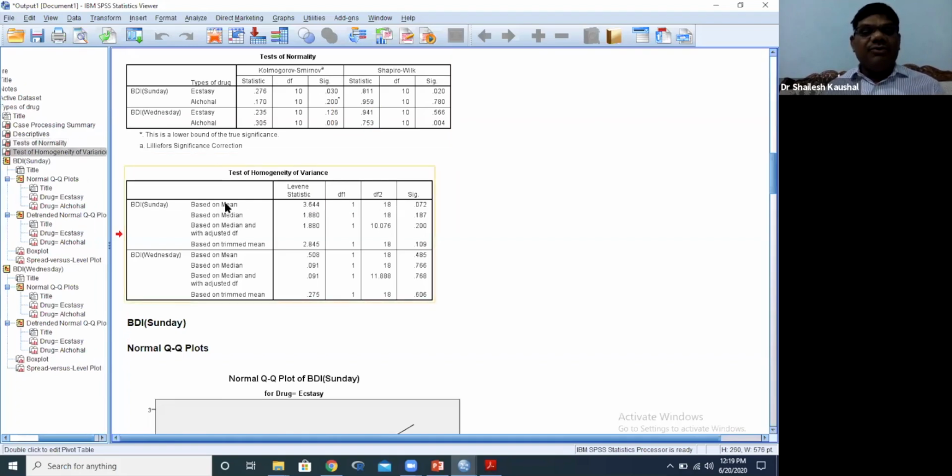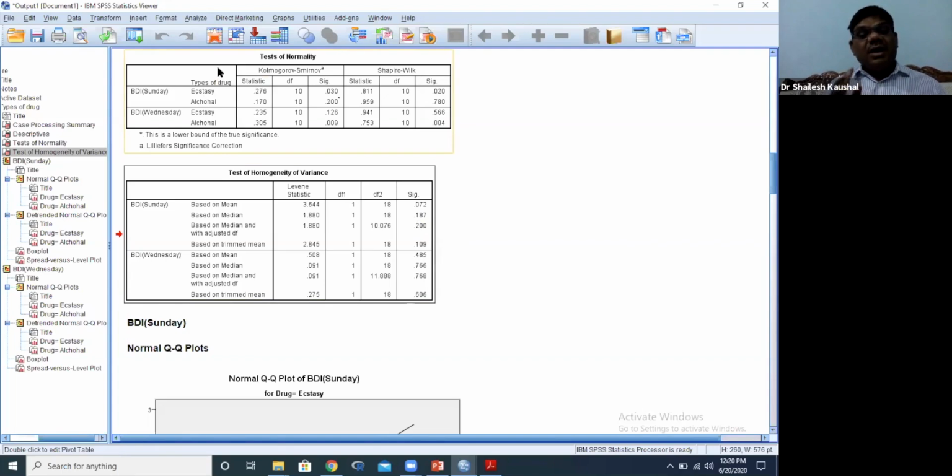And now we will check homogeneity of the data, whether our data is homogeneous or not. Here the p value, because we will read based on mean, is greater than 0.072, which is greater than 0.05. It means this data is homogeneous. And for another day, Wednesday, again our data is homogeneous. It means our data is not normal but homogeneous.